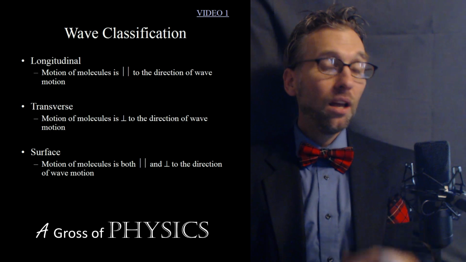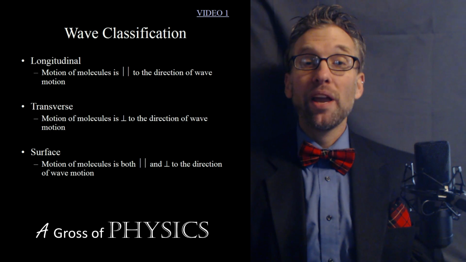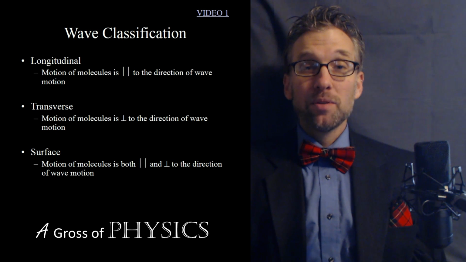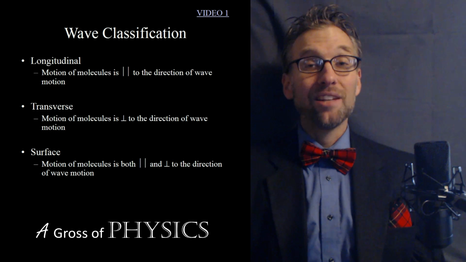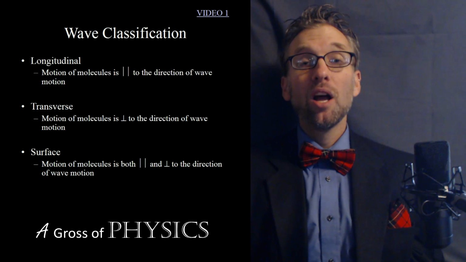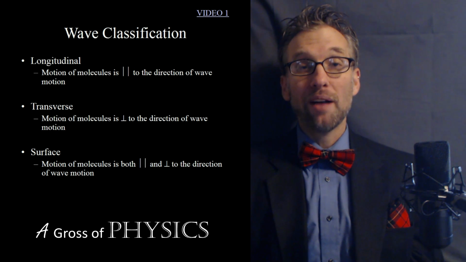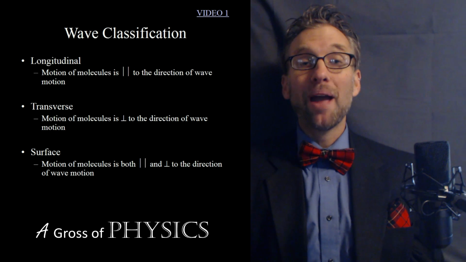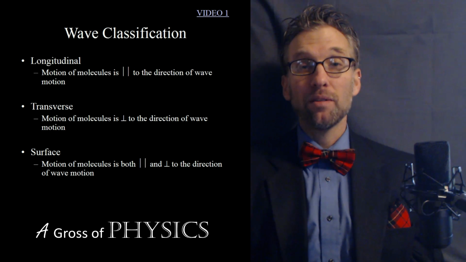Now, within that classification, we also have different types of waves in the method that they vibrate. There are three types, and we're going to focus mostly on two, but the three types are longitudinal, transverse, and surface waves. Now, longitudinal waves vibrate along the plane in which they travel. And the way we say that is the particles vibrate parallel to the motion of travel.